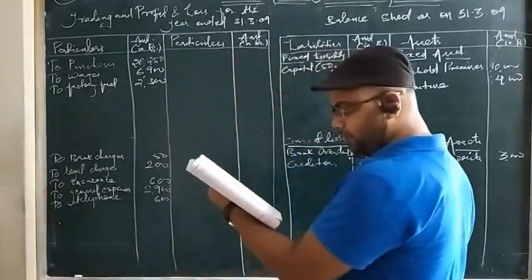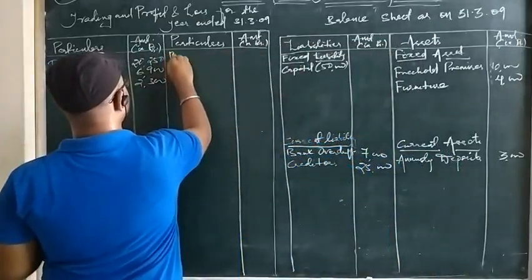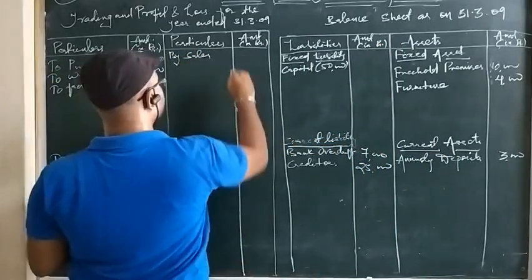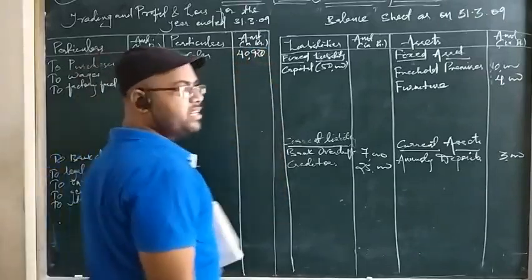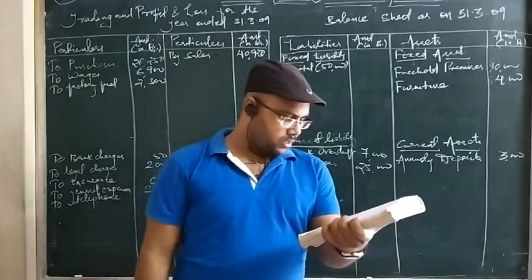Then after capital we are having sales. Sales is the direct income. So by sales. So sales amount is 40,920. I have put it into the outer column. If there is any returns regarding the sales, we will put it on the opposite side. No worry about that.